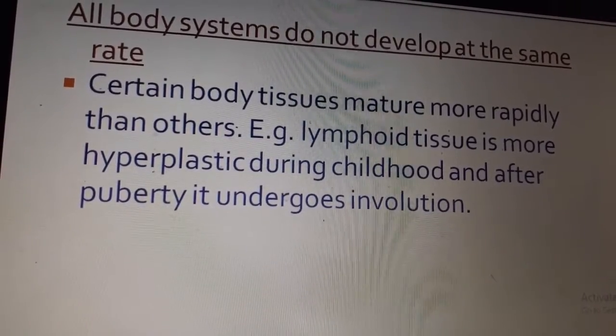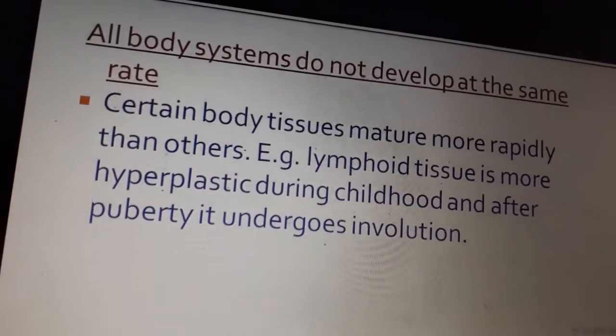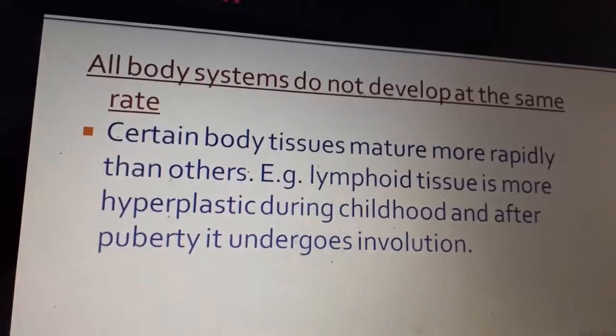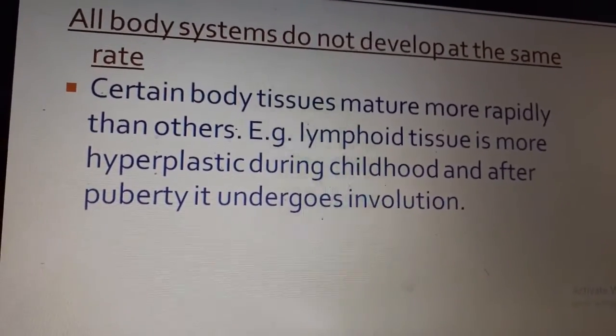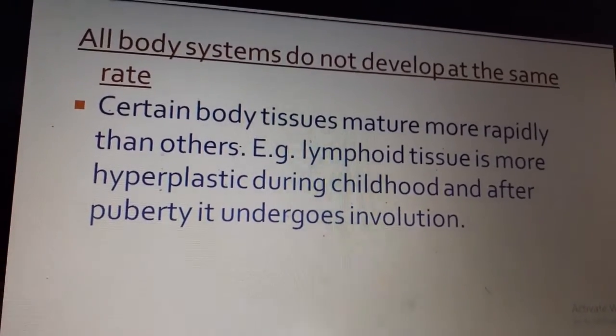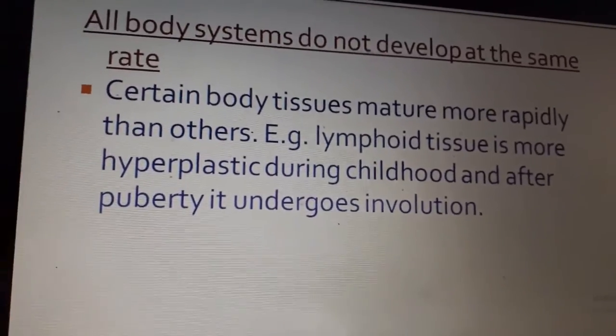Compared to that, if you take the genital tissue, initially the genital organs are very small, and as the child grows and attains puberty, the genital tissues also become bigger, they grow, and the child starts attaining other secondary sexual characteristics also. So these are the principles.